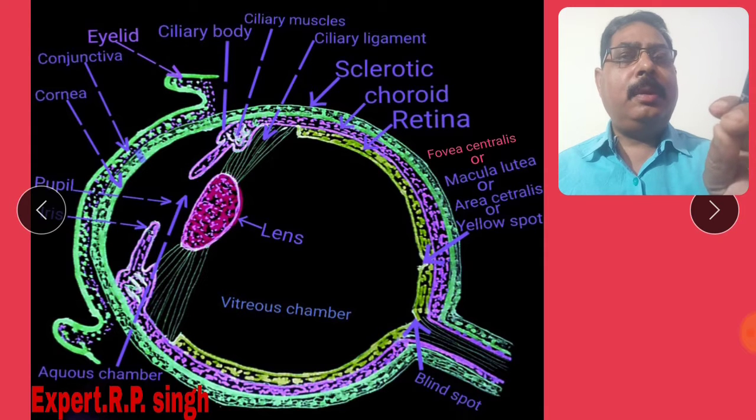A structure called conjunctiva. The conjunctiva is a composite structure with the cornea. So these are the details of the eye. I shall explain by a figure. You understand and see carefully. Please come on the next slide.